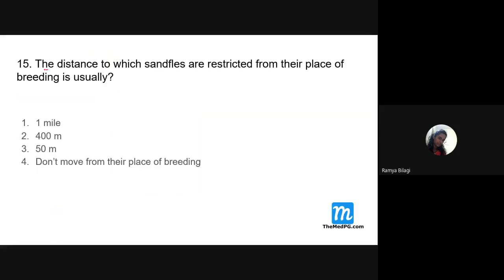Next. The distance to which sandflies are restricted from their place of breeding is usually. Now the question is asked related to which one, students? Sandfly. My picture is, the way I draw is very bad. So how long can the sandfly fly?